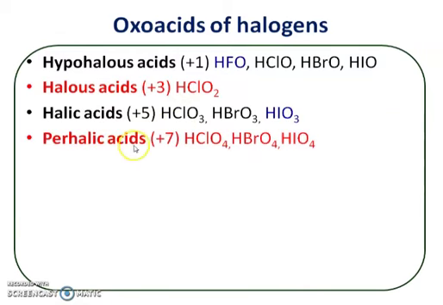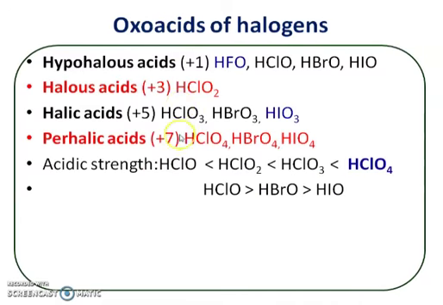Then perhalic acids. In perhalic acid, the oxidation state of each halogen is +7. For example, perchloric acid formula is HClO4, perbromic acid HBrO4, periodic acid formula is HIO4. Chlorine, bromine and iodine, each has an oxidation state of +7. So these are the various oxyacids of halogen.